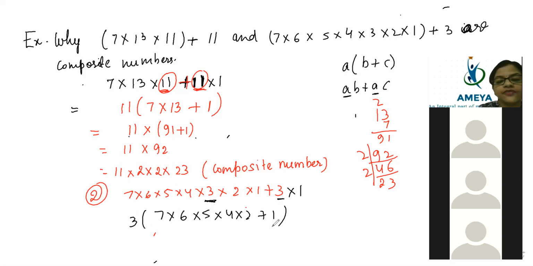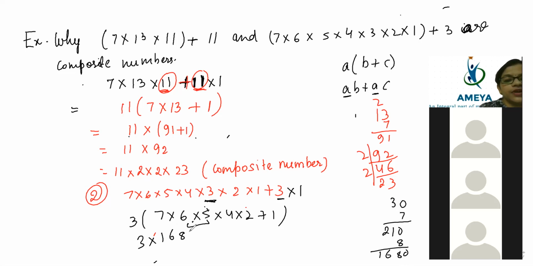So now what will be left here, beta? Here 6 5s are 30, then 30 7s are 210, and then 210 times 8 is 1680, plus 1 is 1681. So here 3 into 1681. Beta, 1681, Akshaya, how did the 1 come? Beta, 2 ones are 2.